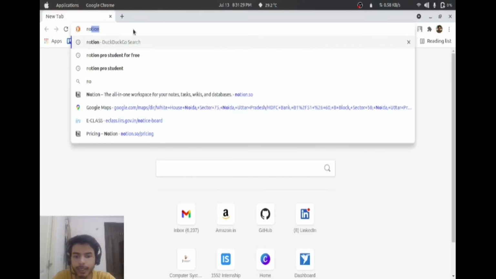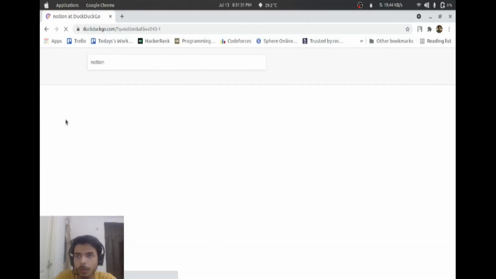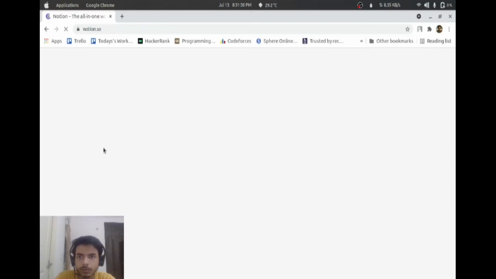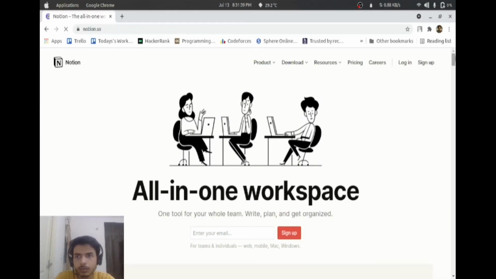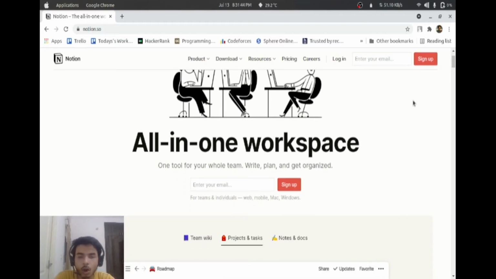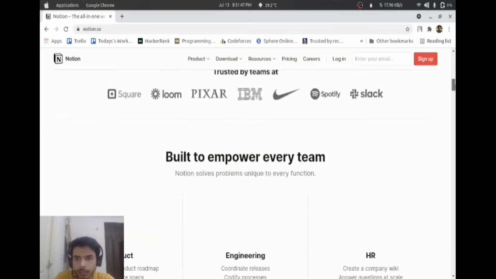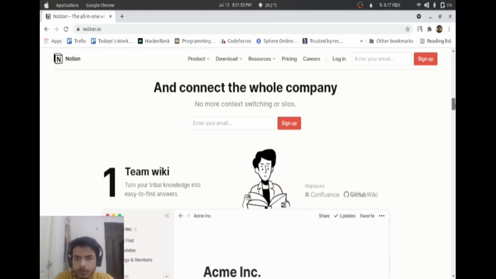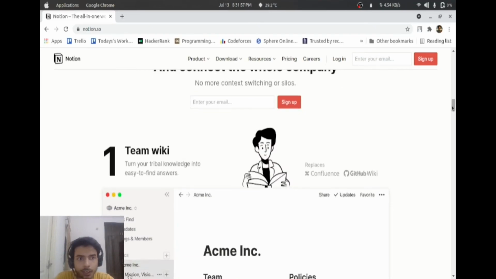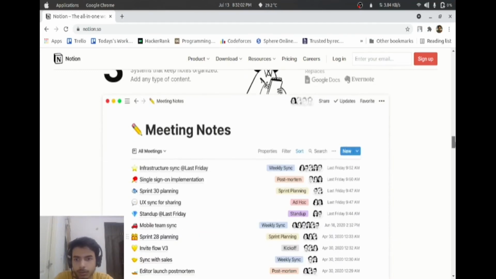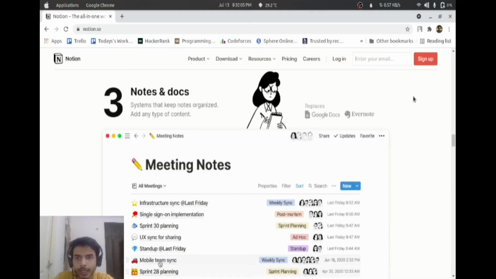Search in the browser and type Notion. Click on this link. All in one workspace. This app is trusted by teams at Pixar, IBM, Nike, Spotify, and Slack. Here you can write TeamWiki. You can write your projects and tasks, what you have to do in the future. You can write here notes and documentations.